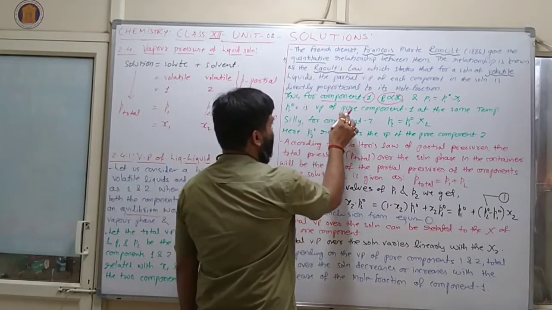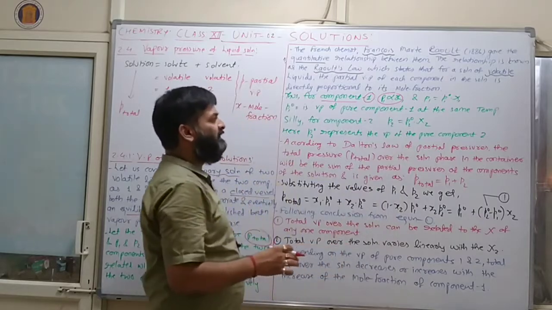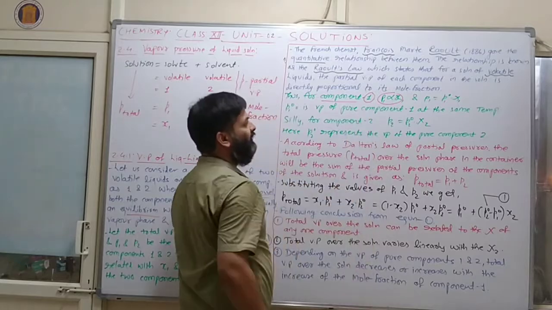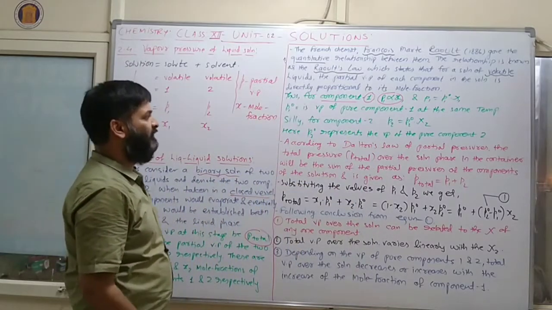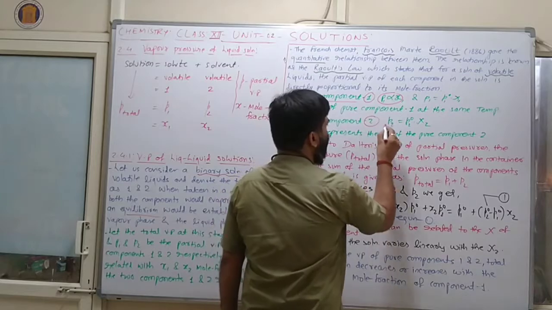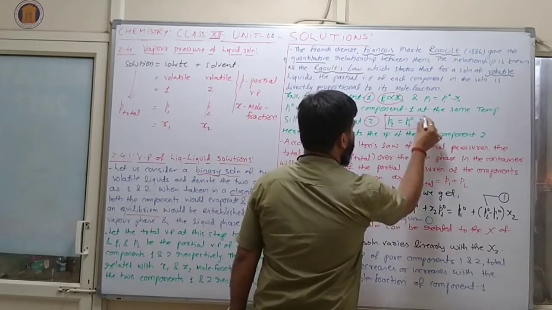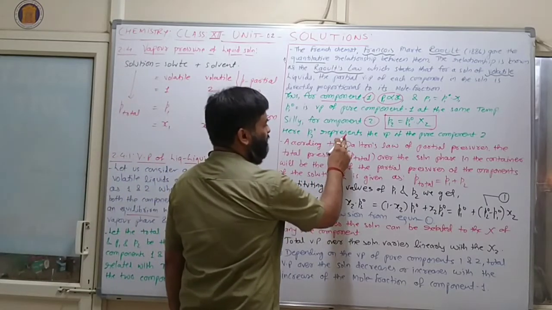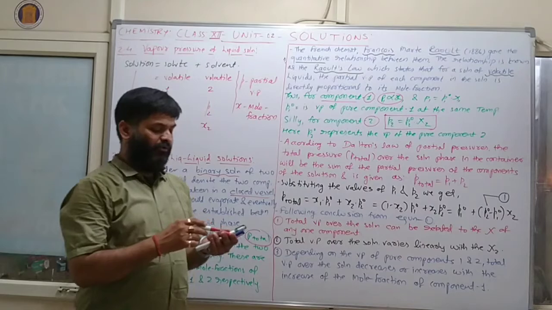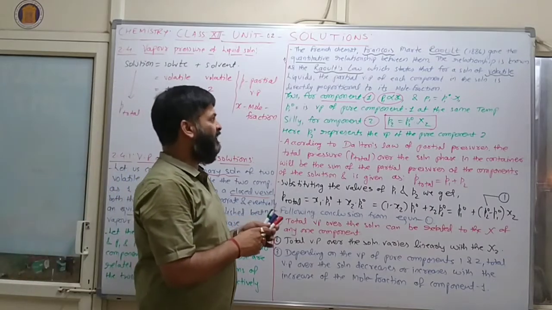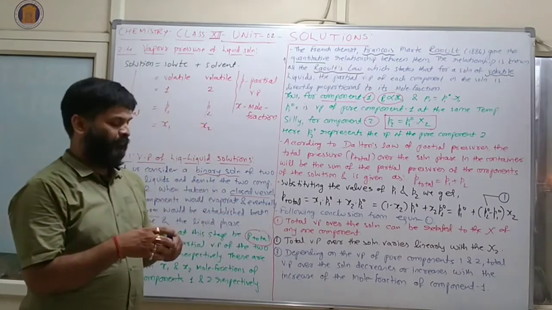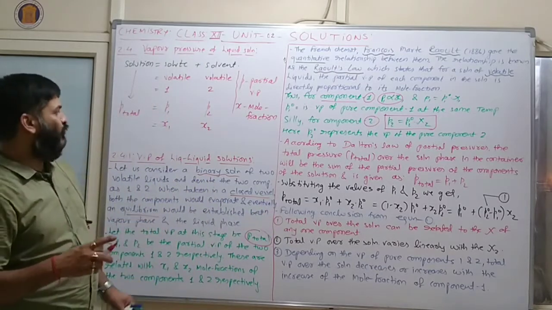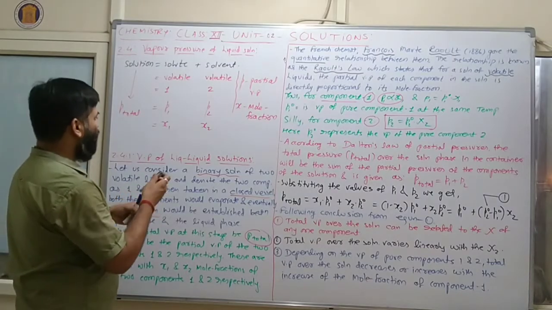So P1 0 is the vapor pressure of pure component 1 at the same temperature. Similarly for component 2, P2 is equal to P2 0 psi 2. Clear? Here P2 0 represents the vapor pressure of pure component 1 and P2 0 represents that of pure component 2. Clear? Here we can write down one formula.